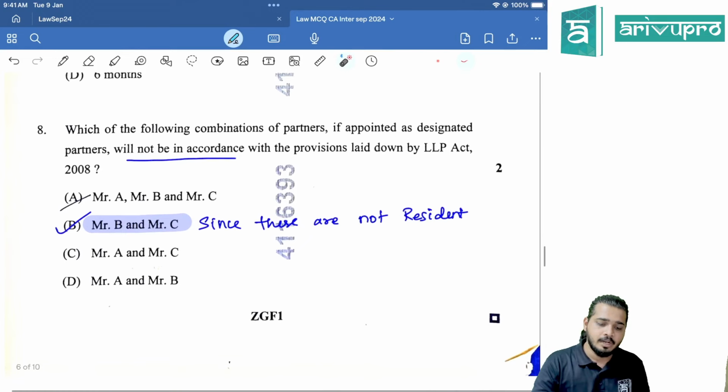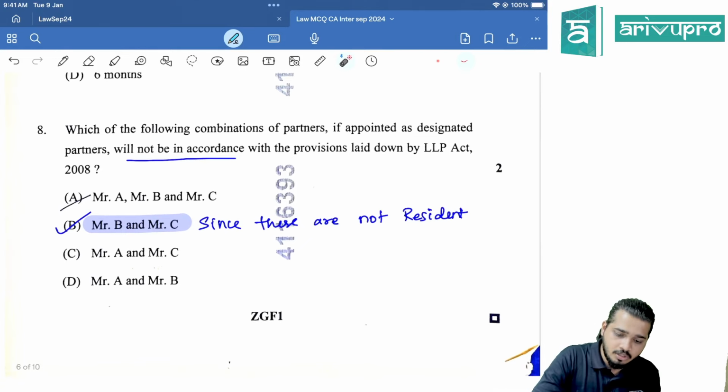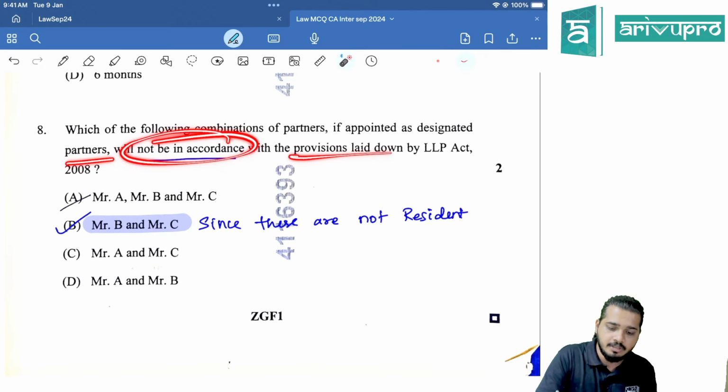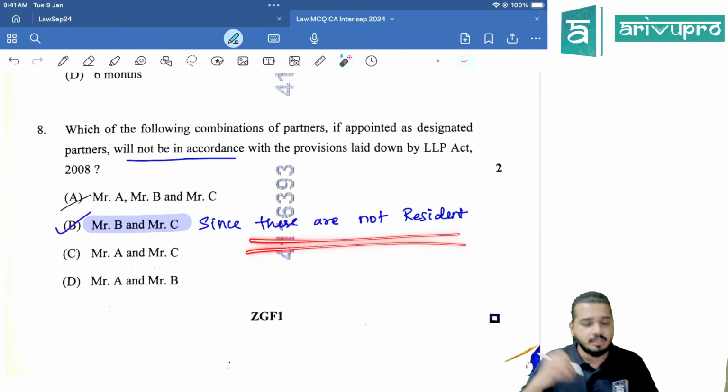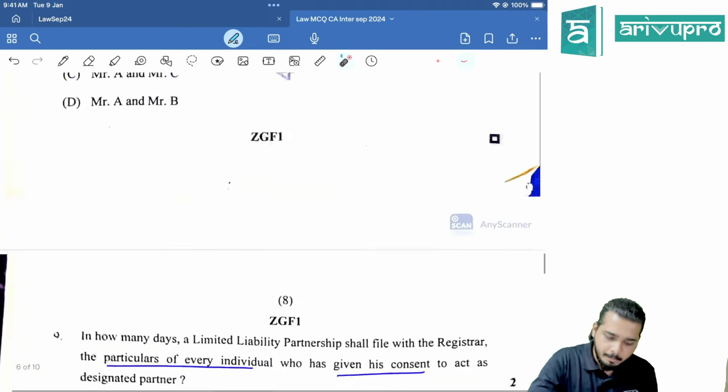Easy question. Which of the following combinations of partners, if appointed as designated partners, will not be in accordance with the provisions? Mr. B and C, since these are not residents. So the option will be B.